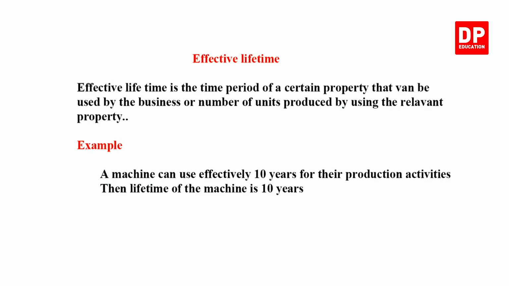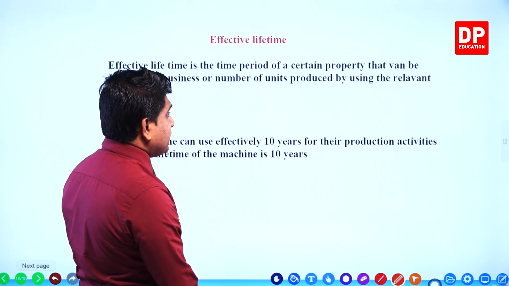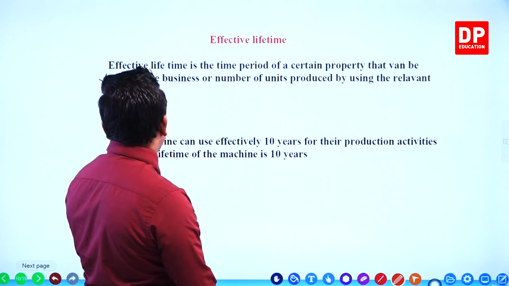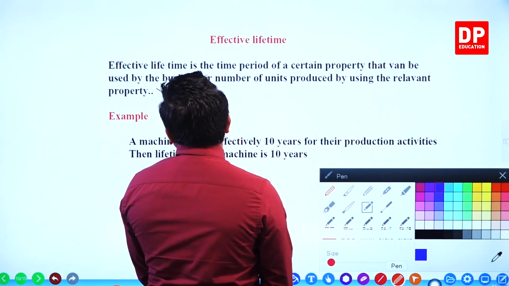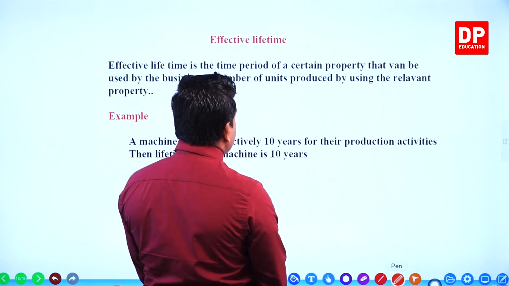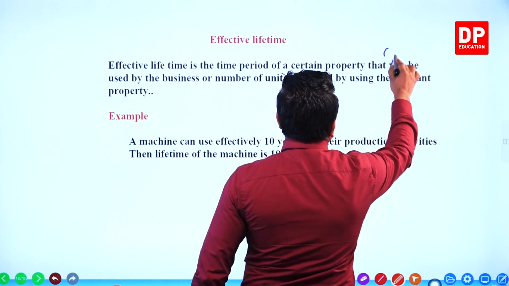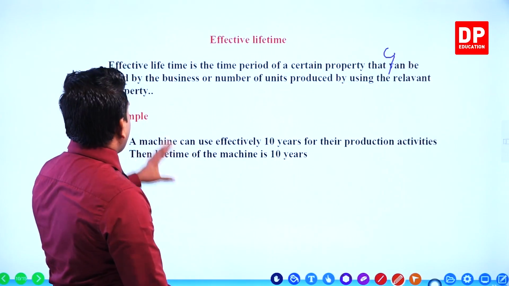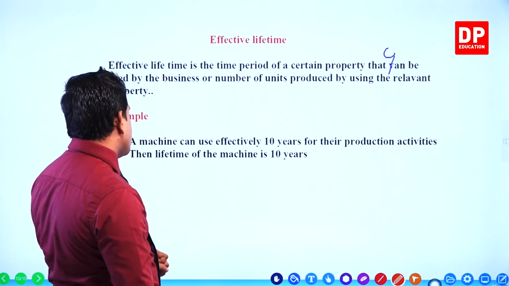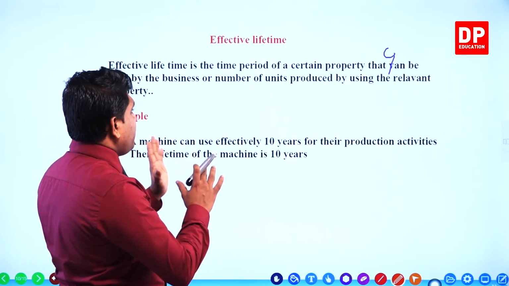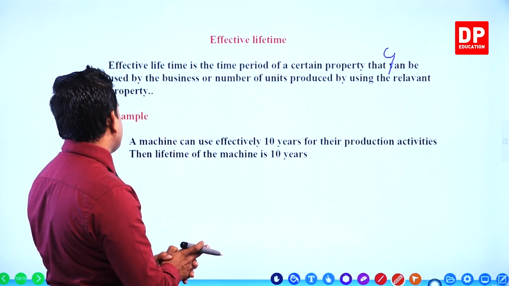Now the next, effective lifetime. Effective lifetime is the time period of a certain property that can be used by the business, or the number of units produced by using the relevant property.